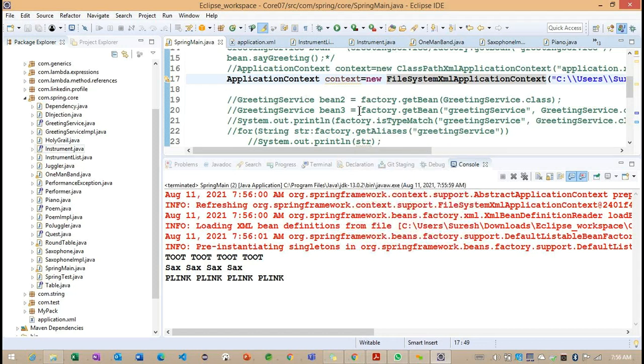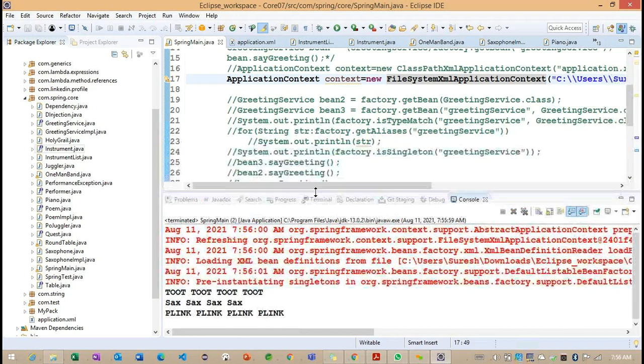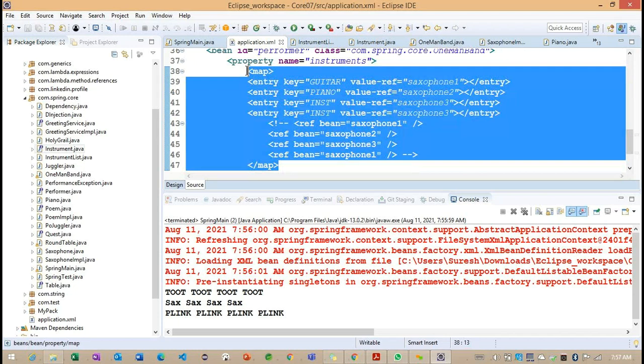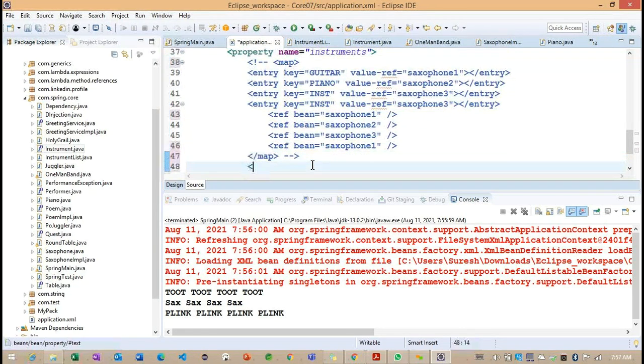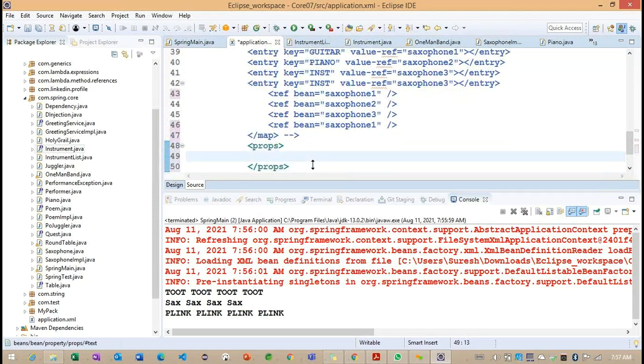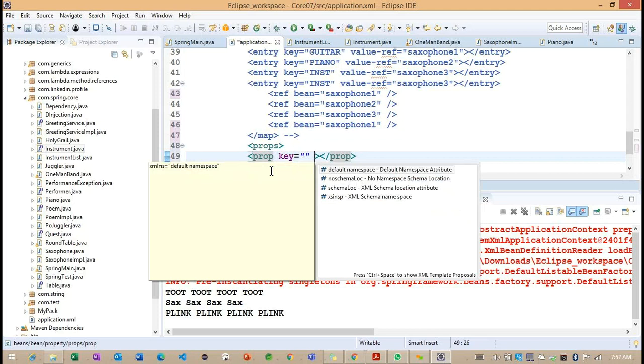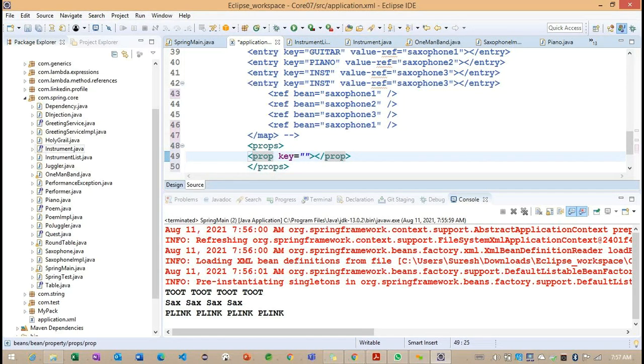Okay. The final one we need to understand, so what is the final property we are having? The final property we are having here, props here. Getting the point. So we need to think about the props here. Basically, inside this particular props here, if I'm going to give control space, we are having one prop tag here and which is expecting key, and so there is no value here. Now how we can define the value here?